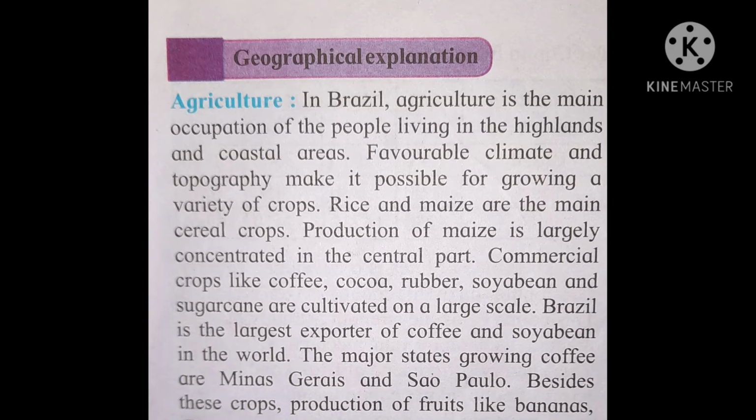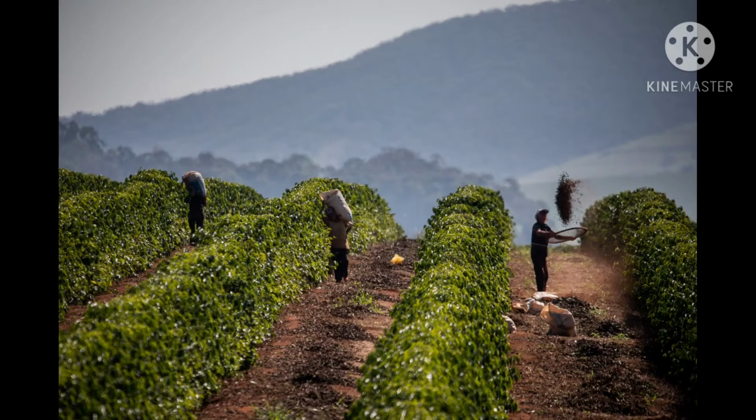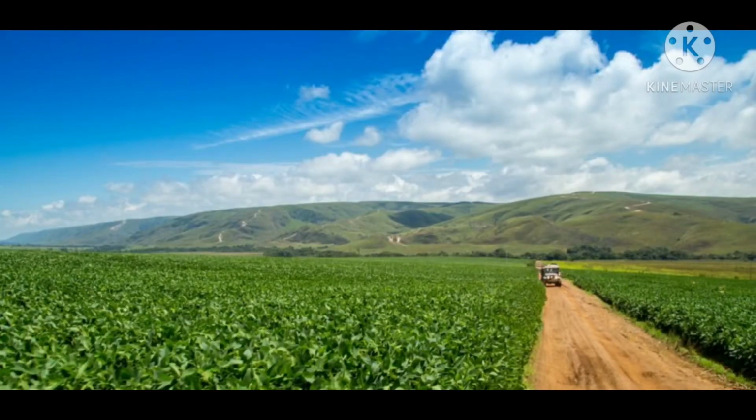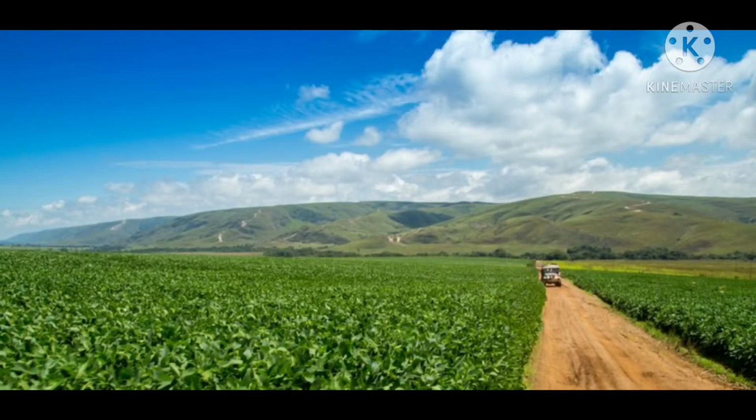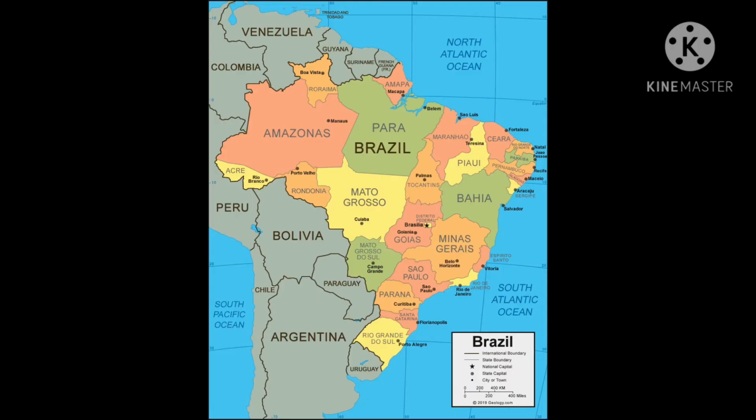Commercial crops means cash crops. Coffee, cocoa, rubber, soybean and sugarcane are cultivated on a large scale in Brazil. Brazil is the largest exporter of coffee and soybean in the world. So children, Brazil is also known as the coffee pot of the world. The major states growing coffee are Minas Gerais and Sao Paulo. In these three states, mainly coffee is cultivated.